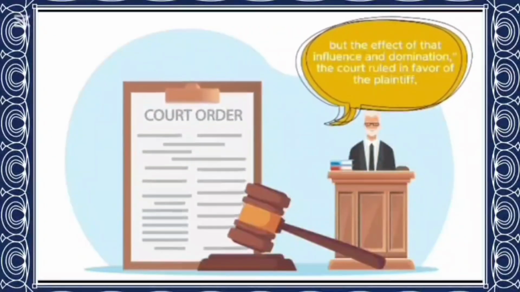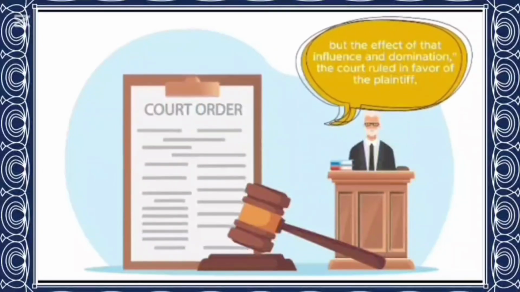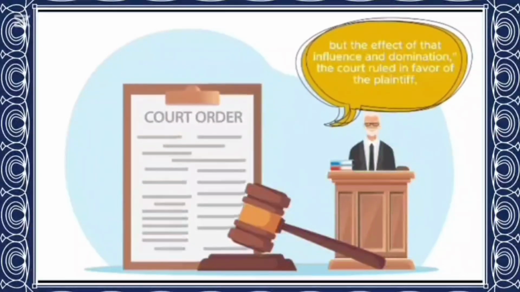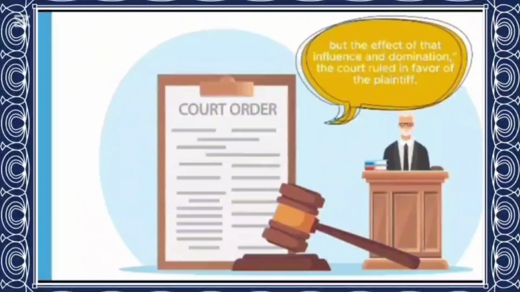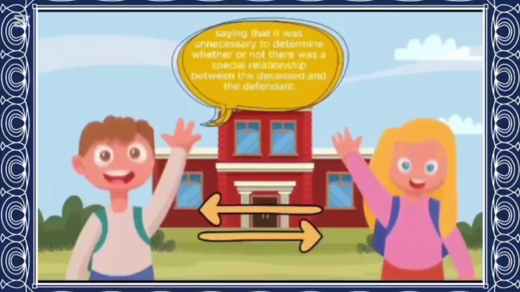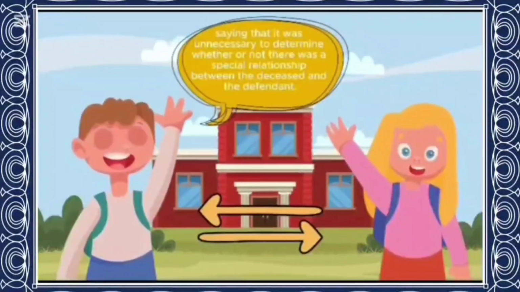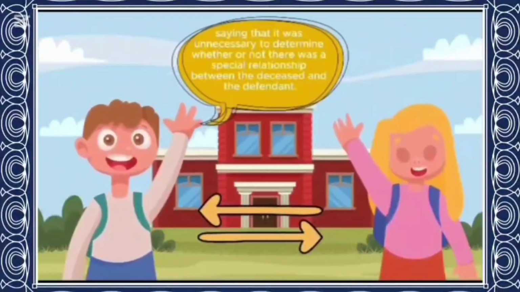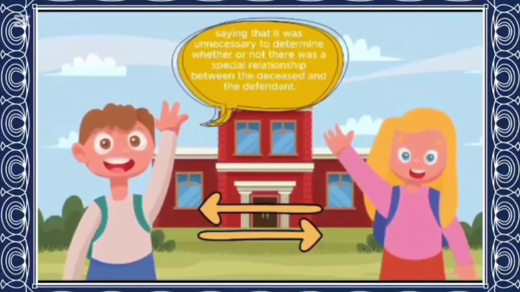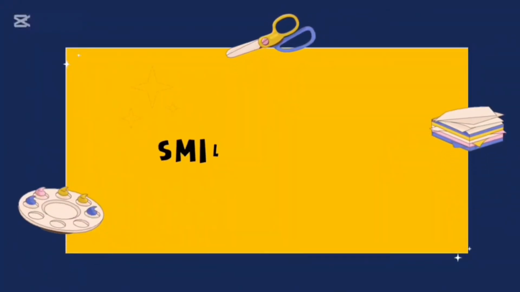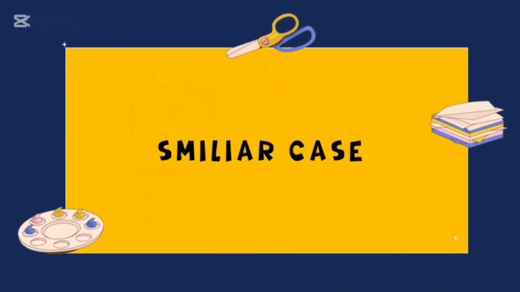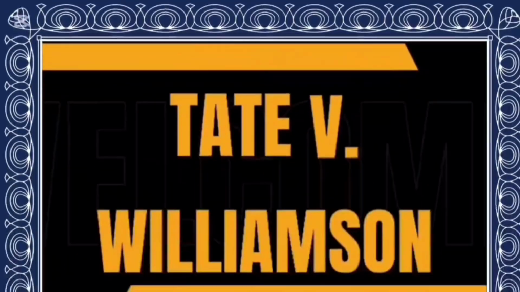The court ruled in favor of the plaintiff, saying that it was unnecessary to determine whether or not there was a special relationship between the deceased and the defendant. Now let's see similar cases related to undue influence.